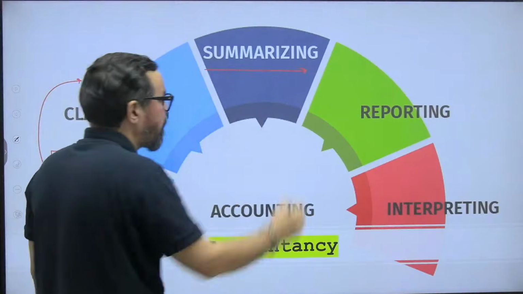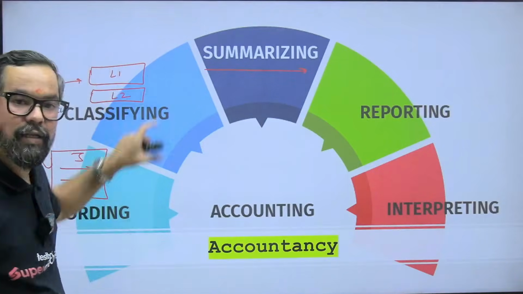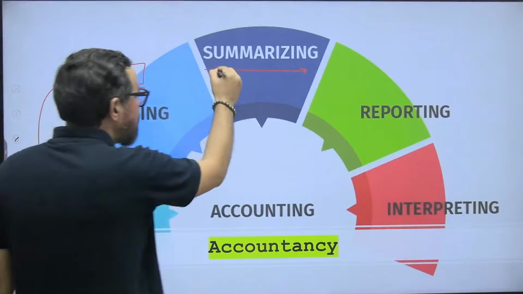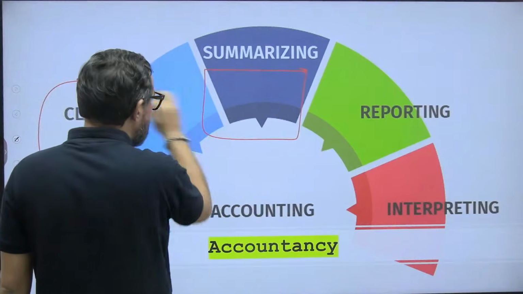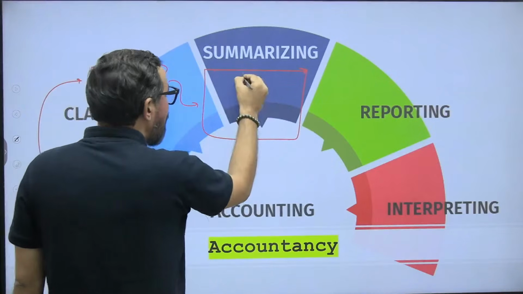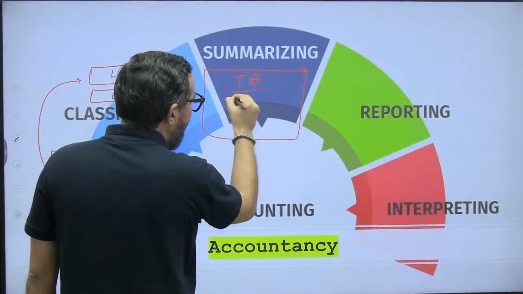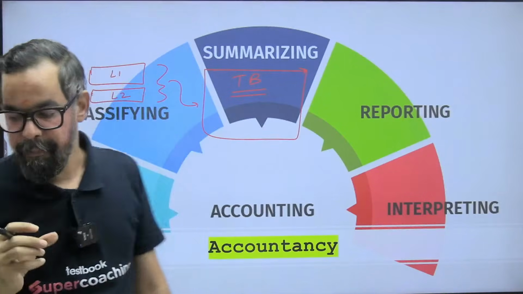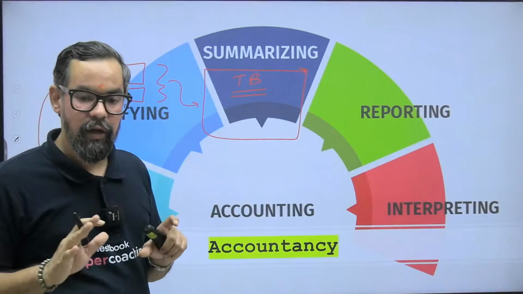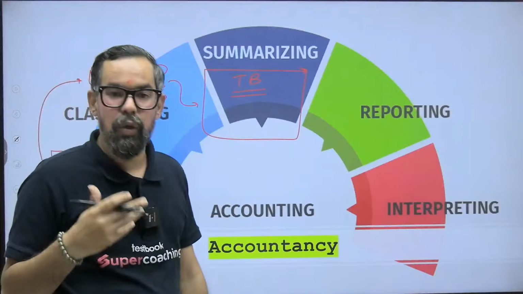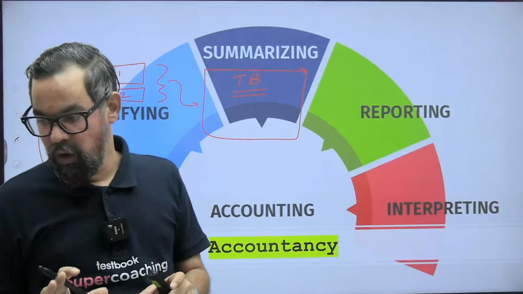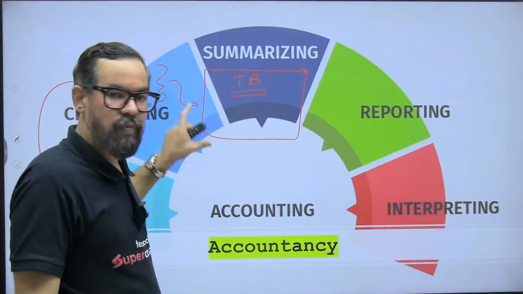Then after that we have summarizing. We generally summarize all the journal and ledger entries and prepare a final sheet. That sheet comprises all the ledgers in one document, a summary of all the ledger accounts, that is known as your trial balance. So trial balance is basically a summary of all the ledger accounts. We have debit and credit columns, and as we follow the dual aspect of accountancy, the debit column should be equal to your credit column, right? So that is your summarizing.